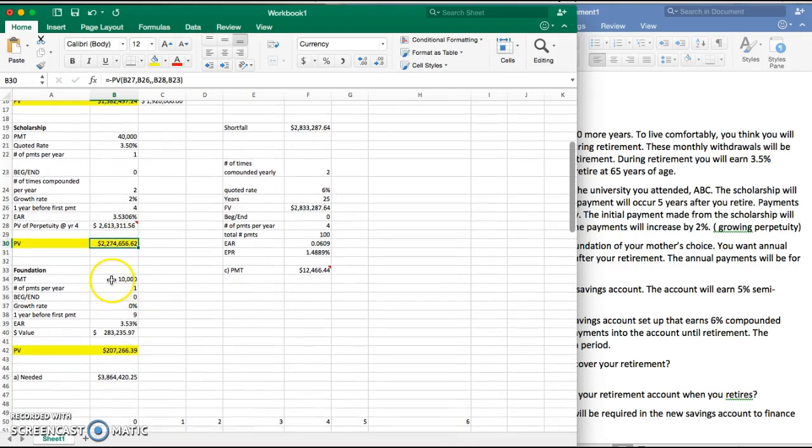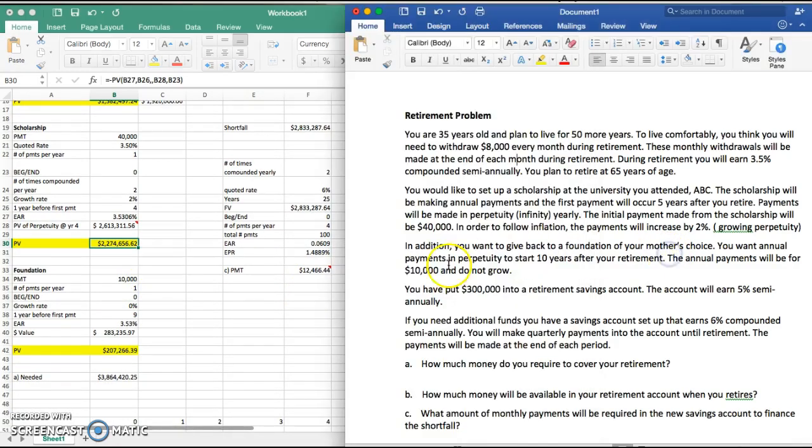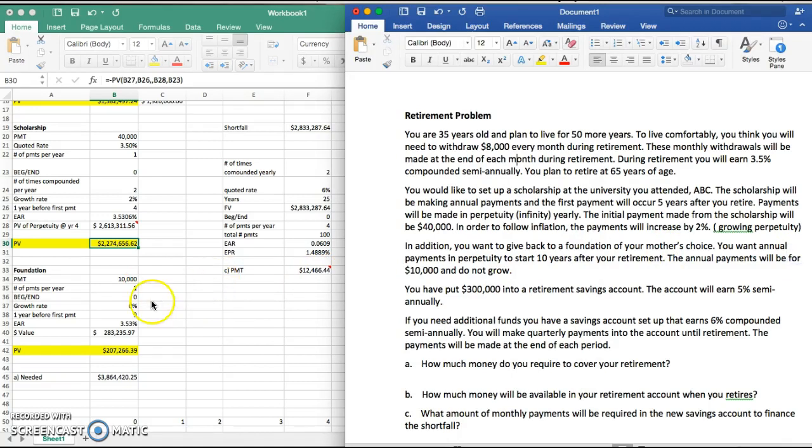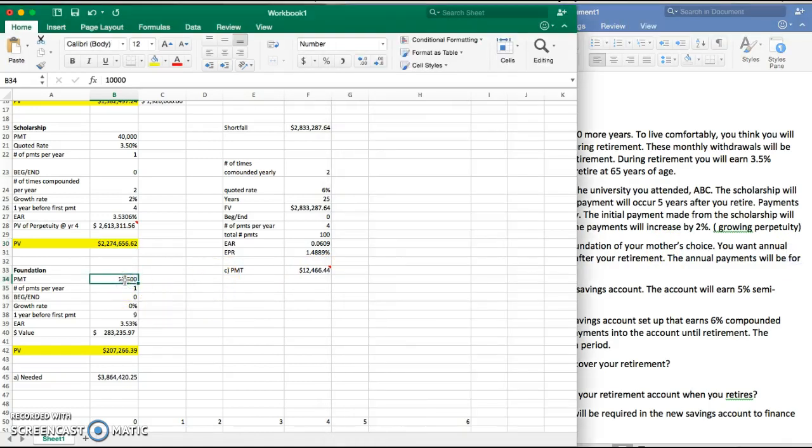Now finally, the foundation. The foundation is basically a perpetuity, just there's no growth to it. So it's set up exactly the same as the scholarship. You have your $10,000 payment. The number of payments per year is 1 because it's annually. The payments are made at the end of the year. The growth rate is 0.